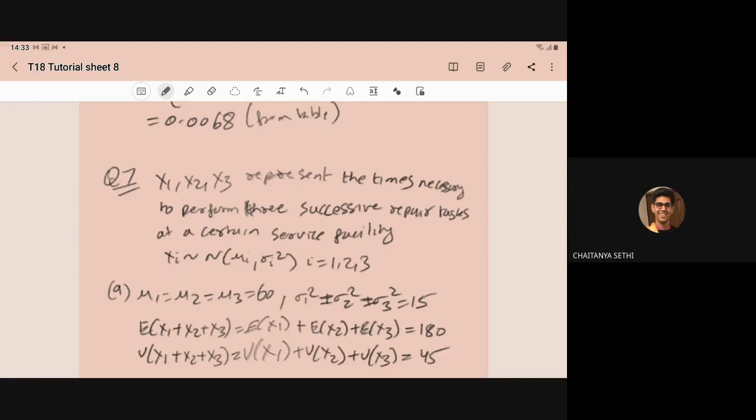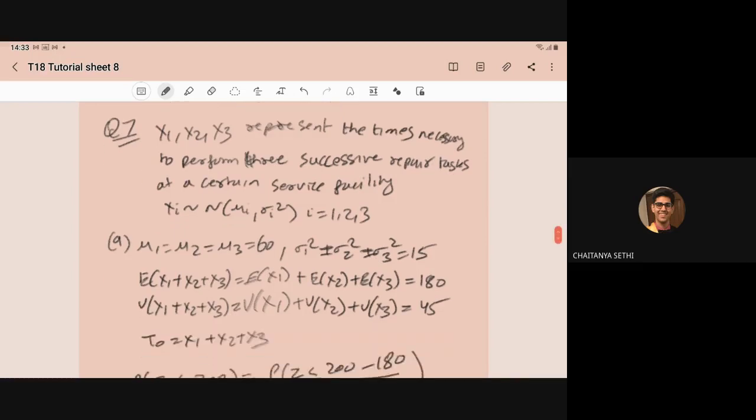Now we are defining T naught as a sum of the random variables, meaning T naught represents the total service time through the 3 processes. So the expectation of x1 plus x2 plus x3, expectation follows the linear property.